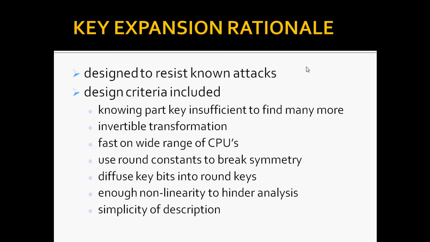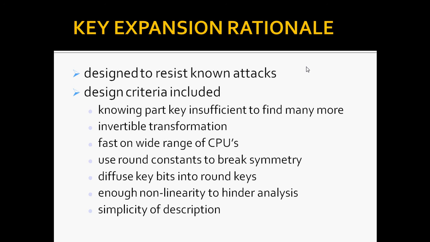The Rijndael developers designed the key expansion algorithm to be resistant to known cryptanalytic attacks. It is designed to be simple to implement, but by using round constants it breaks symmetries and makes it much harder to deduce other key bits if just some are known.